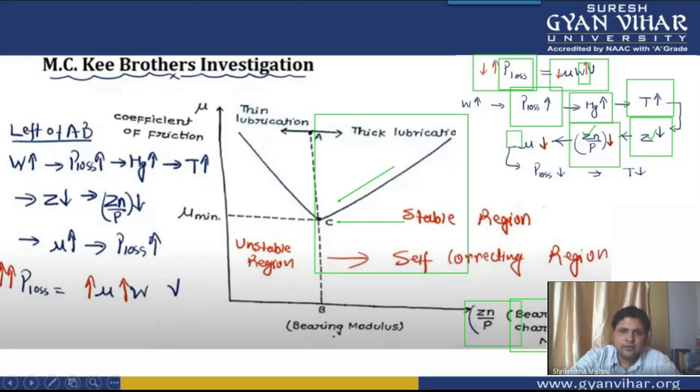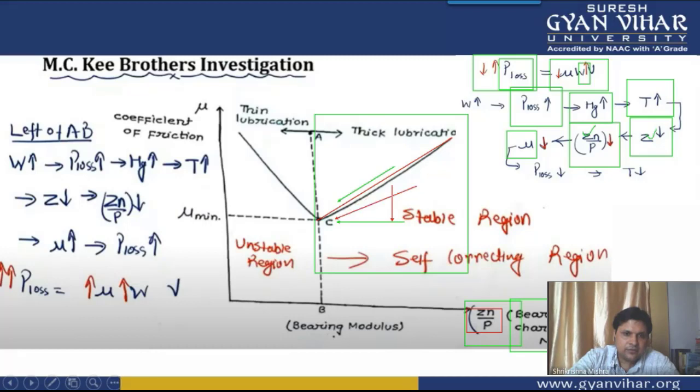This means that mu will decrease, because in this graph you can see that mu is decreasing as Z n by p is decreasing. Coefficient of friction is decreasing as the viscosity is decreasing.